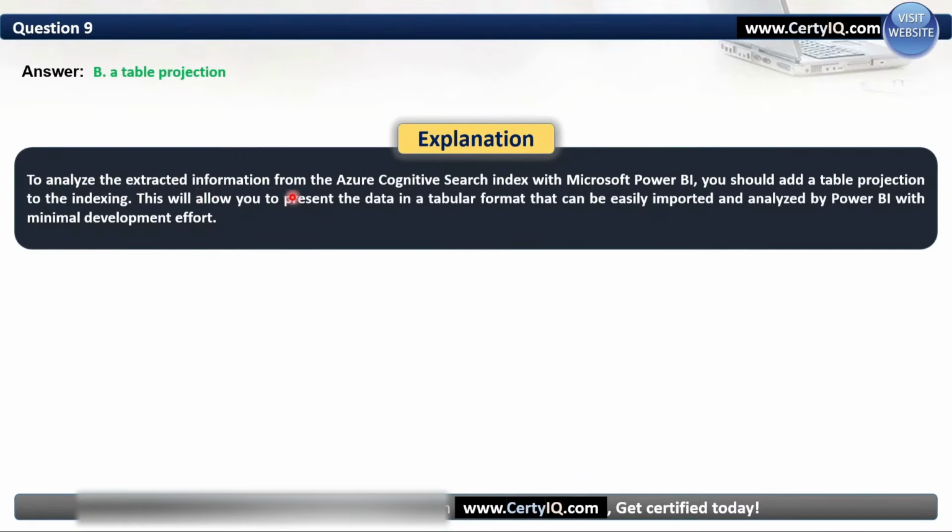To analyze the extracted information from the Azure Cognitive Search index with Microsoft Power BI, you should add a table projection to the indexing. This will allow you to present the data in tabular format that can be easily imported and analyzed by Power BI with minimal development effort.